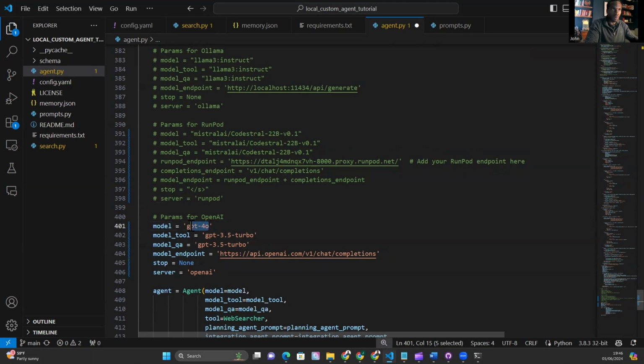And I'll do that for every model. And I believe that's how you call a model. I'm just going to double check before I run the agent workflow, just to make sure that that's how you call the GPT-4o model. I believe that's how you call it. Once you've done that, hit save, and then we're ready to actually run the agent workflow. Great. So I have now got the GPT-4o model. I've set that as a parameter, and I've hit save. So now I'm going to start the agent workflow.